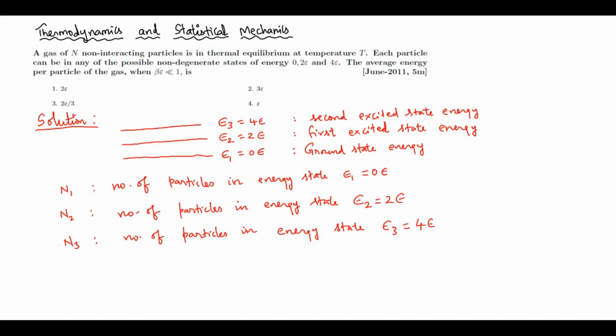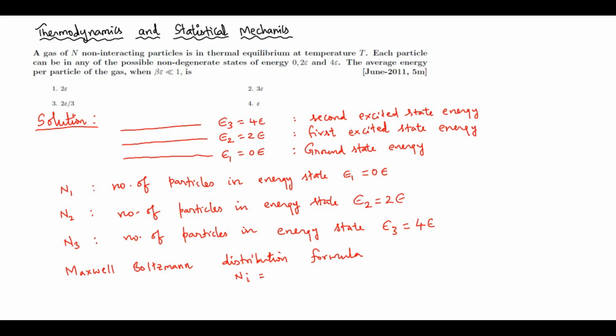So from the Maxwell-Boltzmann distribution formula, let Ni be the number of particles in the state Ei or epsilon i.